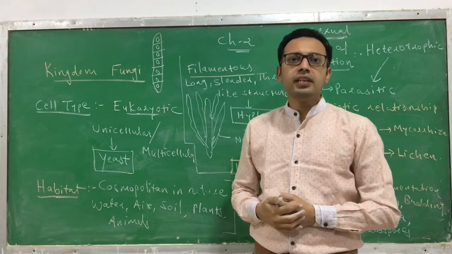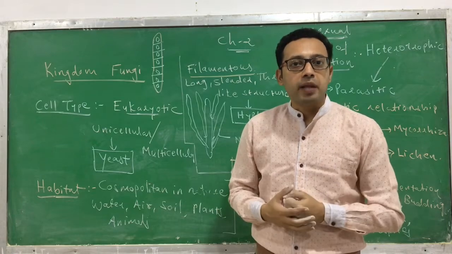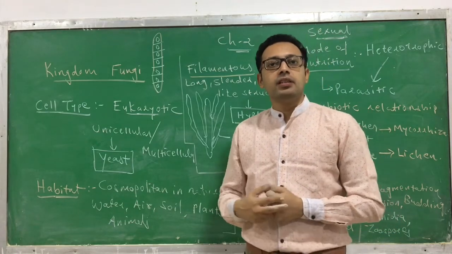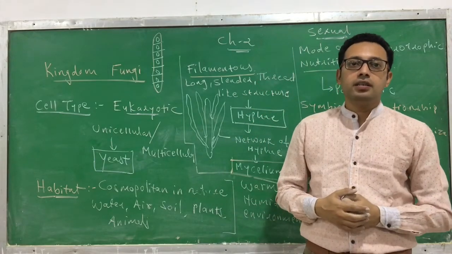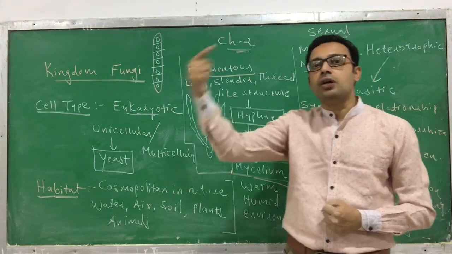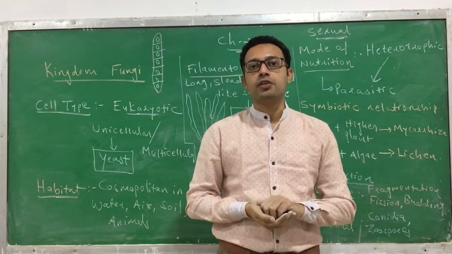First, fusion of protoplasm, which we call plasmogamy. Second, fusion of nuclei, which we call karyogamy. And the third is meiosis of that cell.